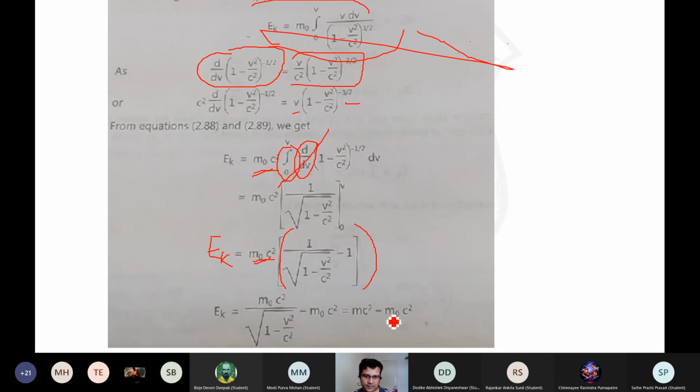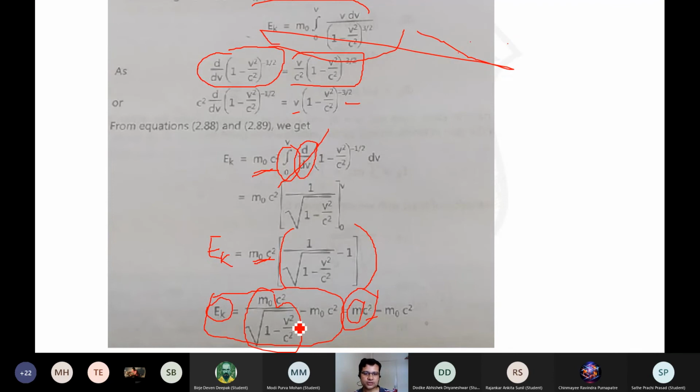If you expand it further, your Ek will be m naught c square divided by the square root of 1 minus v square by c square, which involves the relativistic mass, m naught divided by the square root of 1 minus v square by c square, the moving mass m. That moving mass m times c square gives me the total energy. So mc square is the total energy of the particle, while Ek is the kinetic energy of that particle.